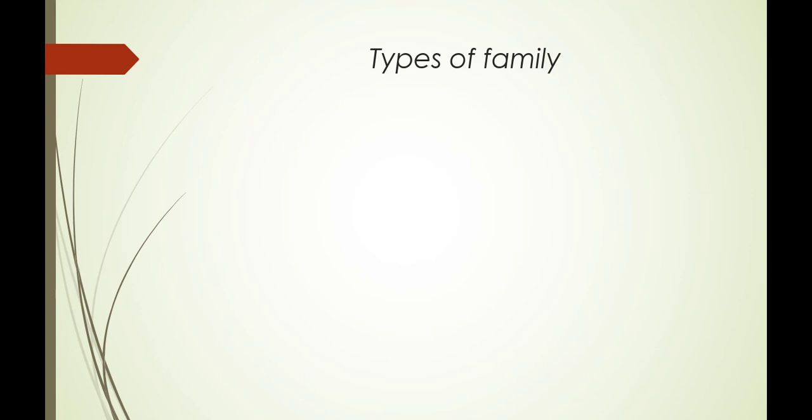Next is family based on the residence of the spouse, that is matrilocal residence or patrilocal residence. Next, on the basis of the nature of authority, family is classified as matriarchal or patriarchal family. On the basis of ancestry or descent, family is also classified as matrilineal or patrilineal family. So the first one is the matriarchal family.